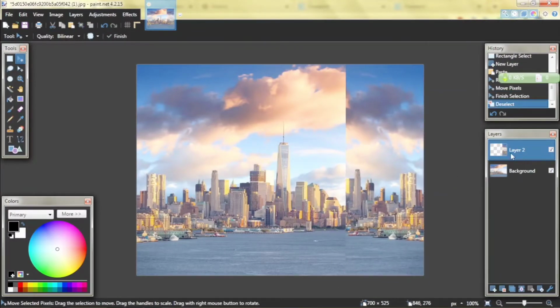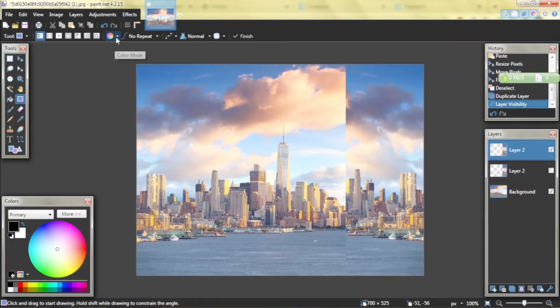Okay, now duplicate layer 2, hide the lower one, choose the gradient, make sure that the color mode is on transparency mode, hide this part.